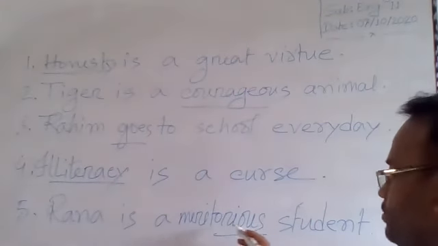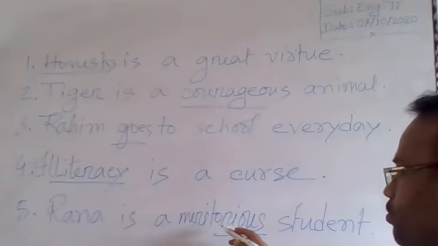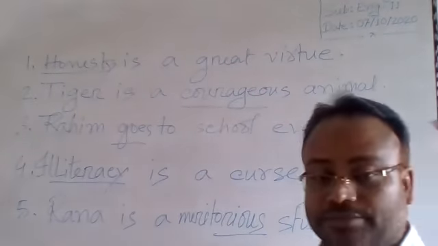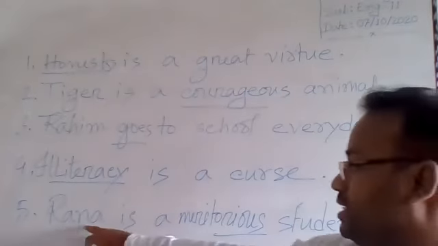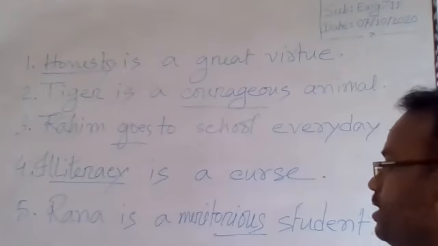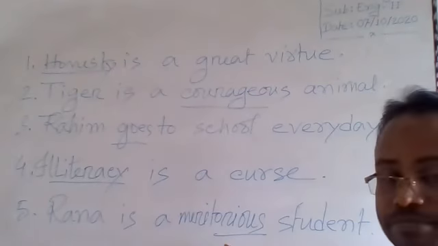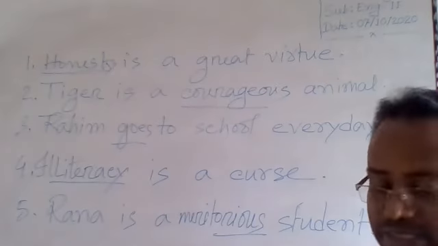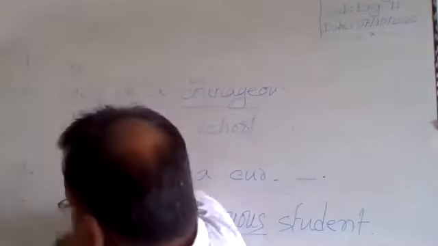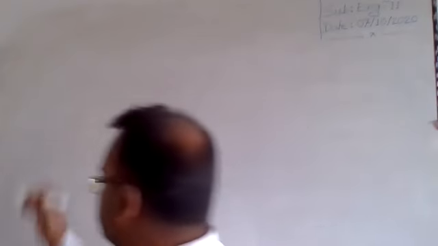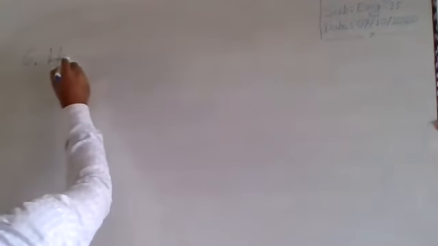I have fixed orious with merit to make it correct. So the sentence is now in correct form: Rana is a meritorious student. I have added a suffix here. Another example.